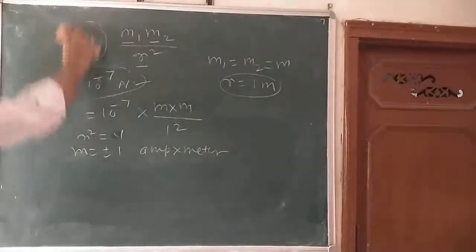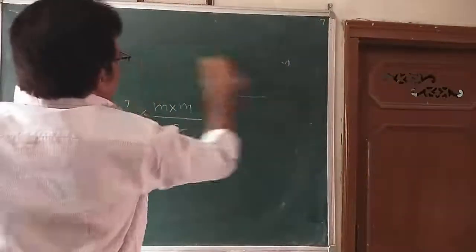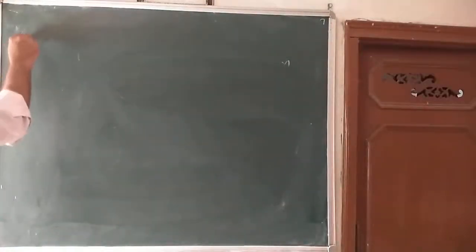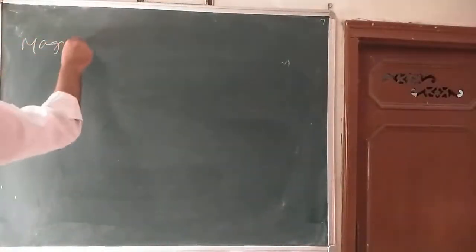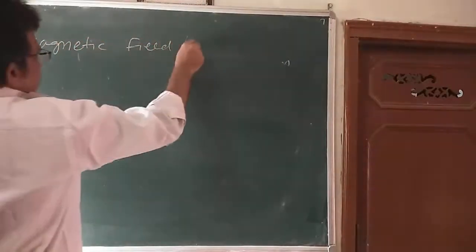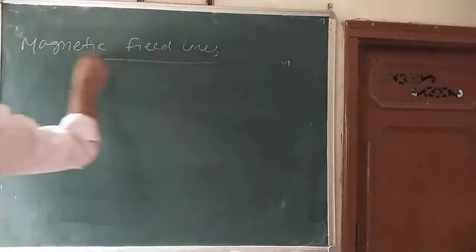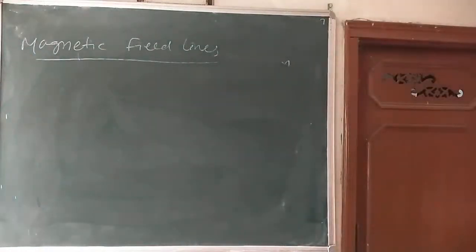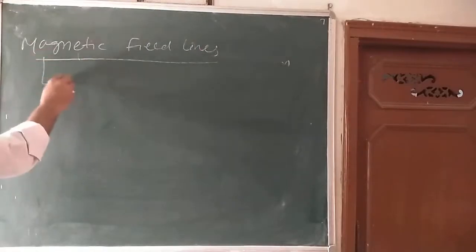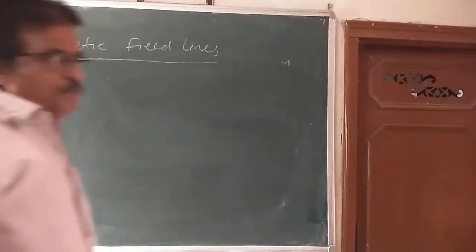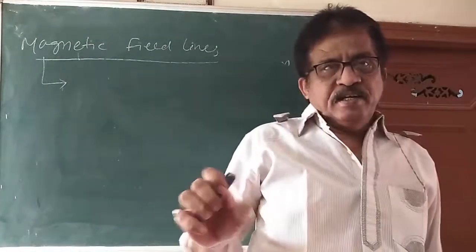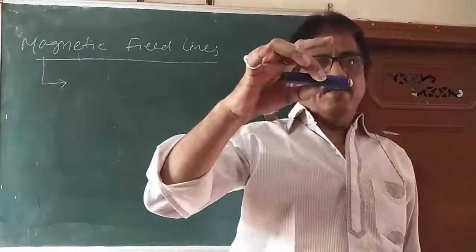Then I want to explain what we mean by magnetic field lines. We know magnetic field. What do you mean by magnetic field first? Magnetic field is a space around a magnet. Suppose this is a magnet.